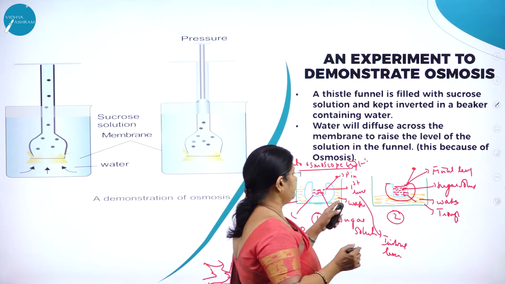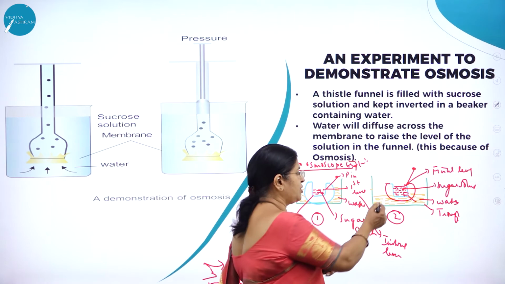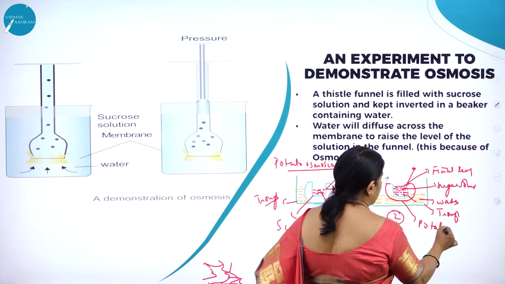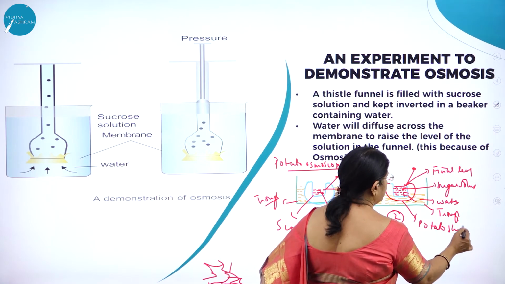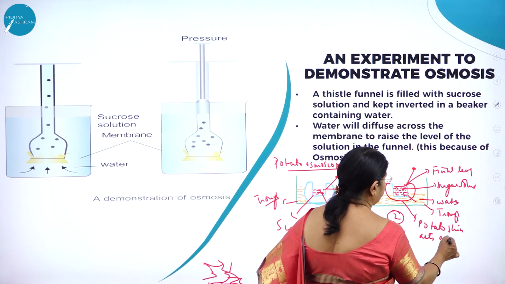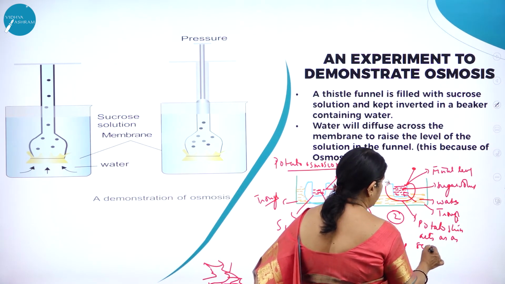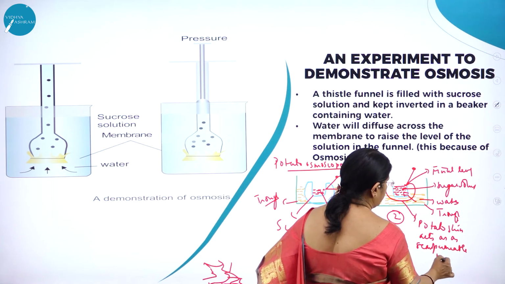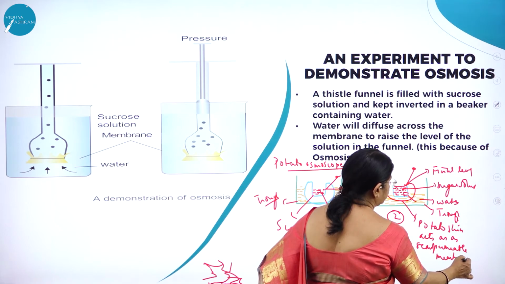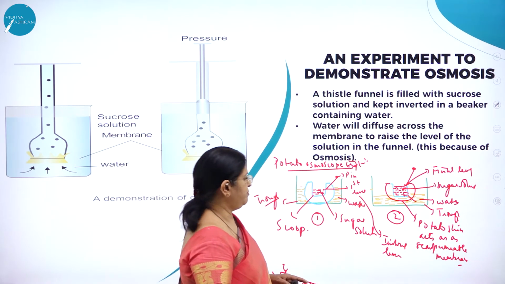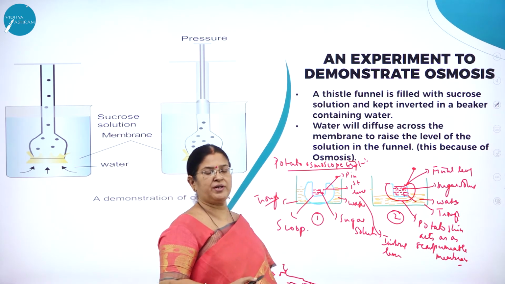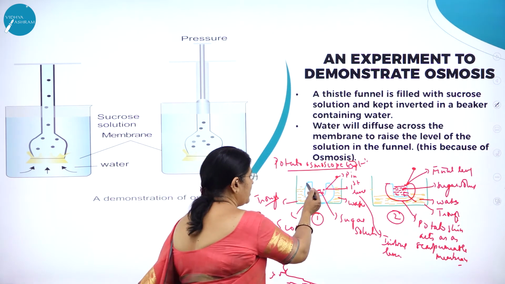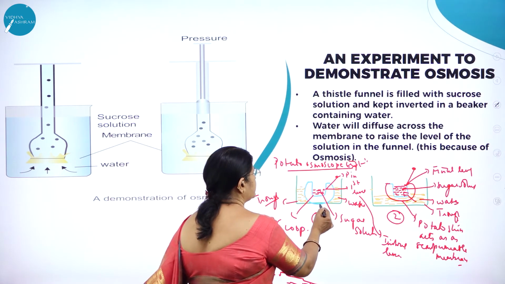So here the potato skin acts as a semi-permeable membrane. So this whole experiment is called potato osmoscope, and it is called physiological experiment here. Why? Because the potato skin itself, this is the potato.